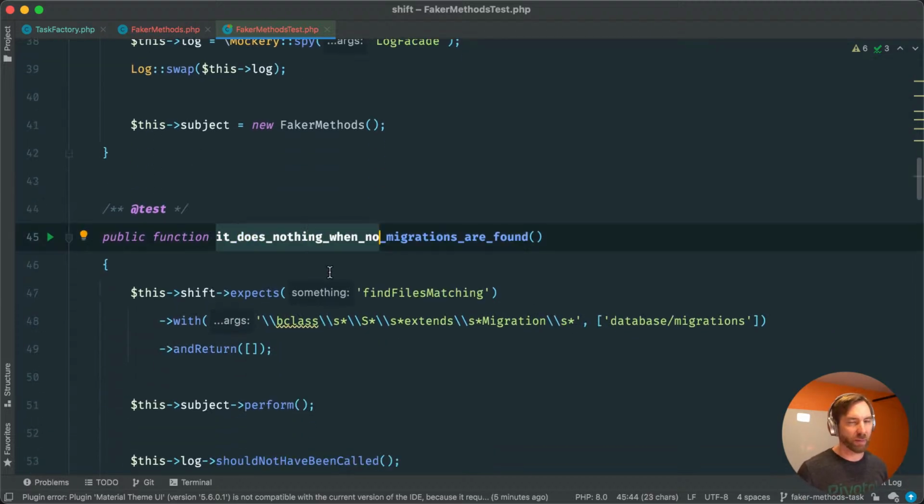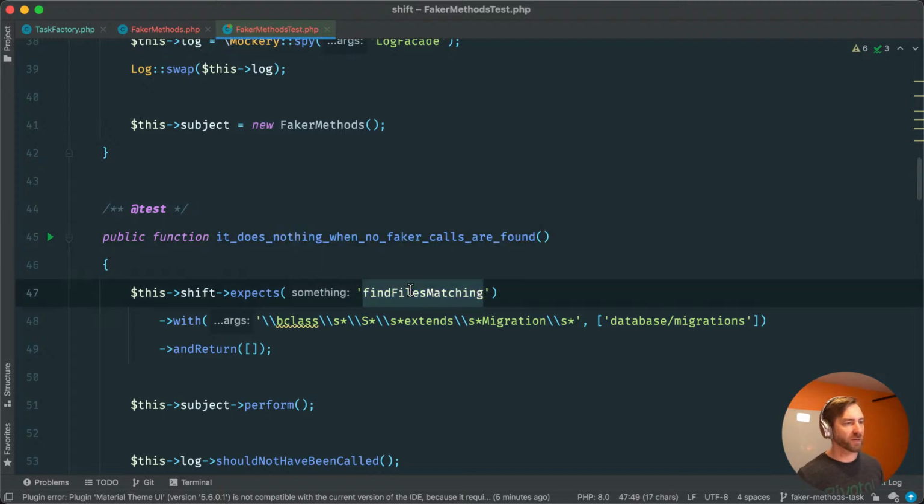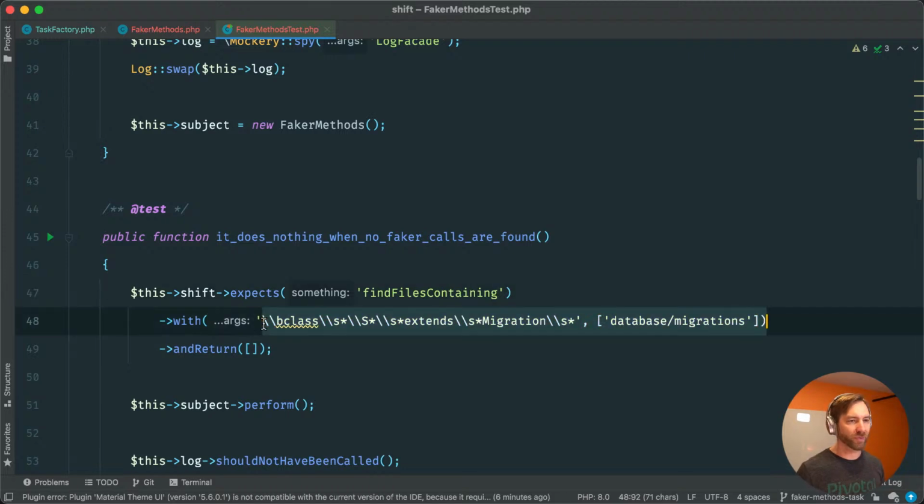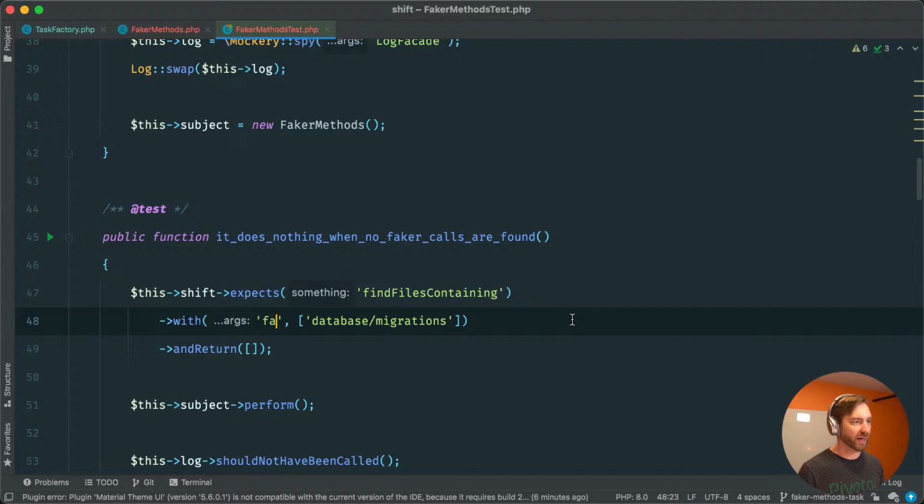So let's start changing these up and making these a little more specific to the task at hand, no pun. So it does nothing when no Faker calls are found. And so what we're going to do is basically just say something like find files containing, and this is just going to be real simple. We'll just say like Faker arrow. Like if you don't call Faker arrow somewhere in your file, you're probably not using one of these, right? It's not 100%, but let's just start there, right?